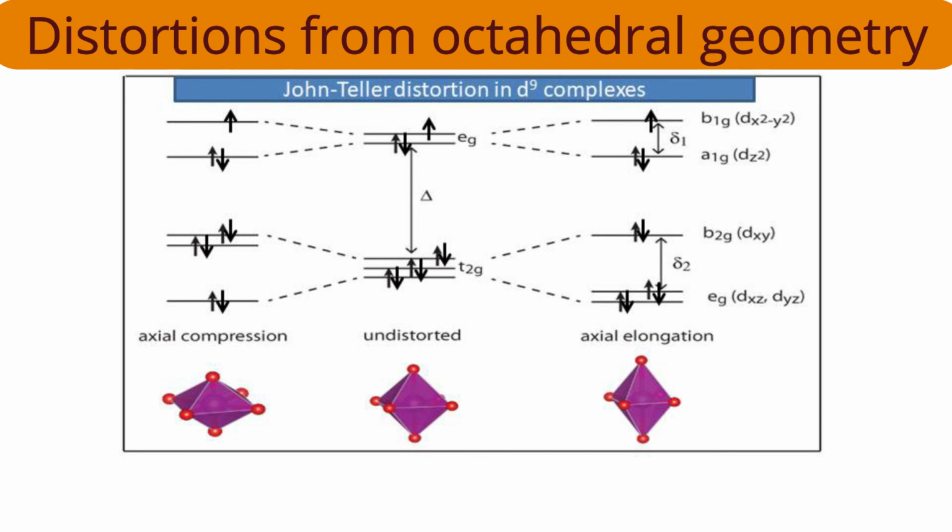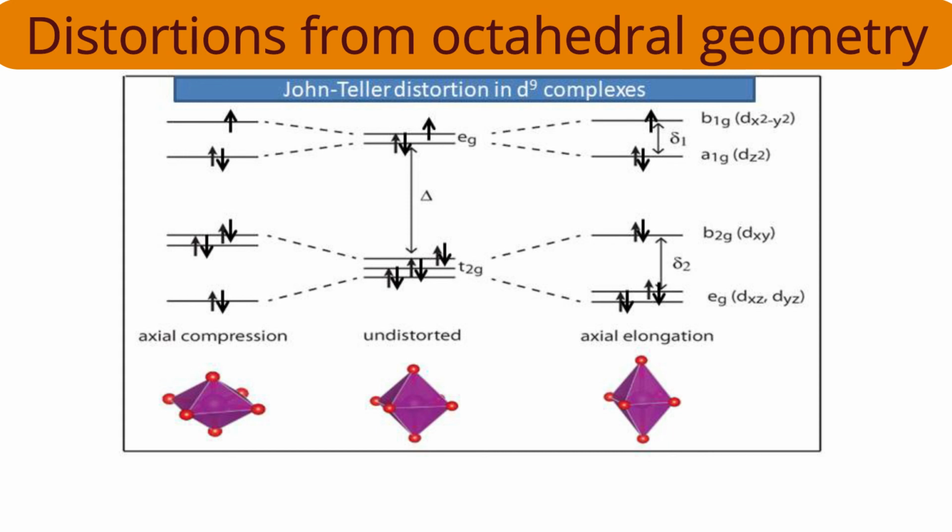Two electrons will go in the B1g and one electron will be in A1g. How much stability will be governed? Extra stability: the decrease of energy of B1g is equal to the increase of energy of A1g. Therefore, the stability governed is half delta 1, where delta 1 is a new splitting parameter caused due to splitting of EG orbitals. So keep in mind, stability due to Z in distortion is half delta 1.